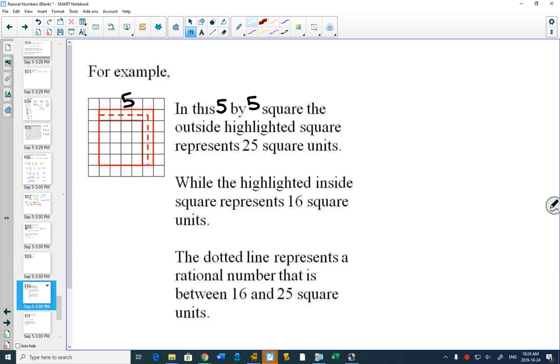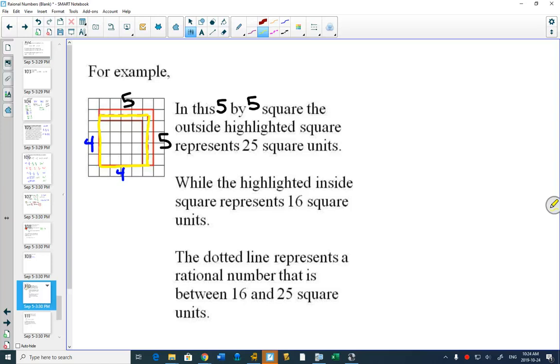The outside square here is 5 by 5. The inside square here is 4 by 4. And with the bright yellow line, I made a square in between. I want you to use your counting skills and tell me what the area of that yellow square is.